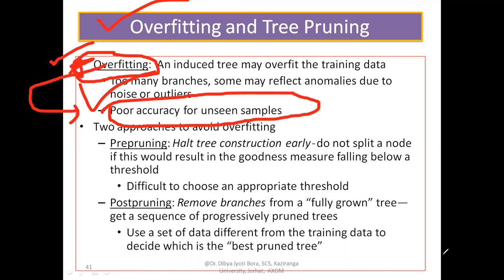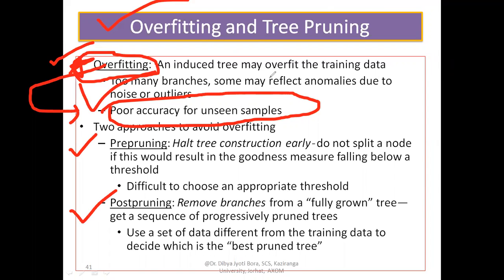Overfit means that the branches in the tree are growing more than they should. So obviously, what do you need to do? You need to cut off some branches. Obviously in this case, it means you need to cut off some unneeded data points, or cut those outliers out of that tree. And for that you have two approaches: one is pre-pruning and the other is post-pruning.